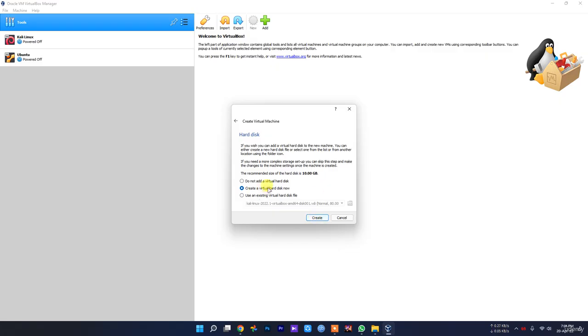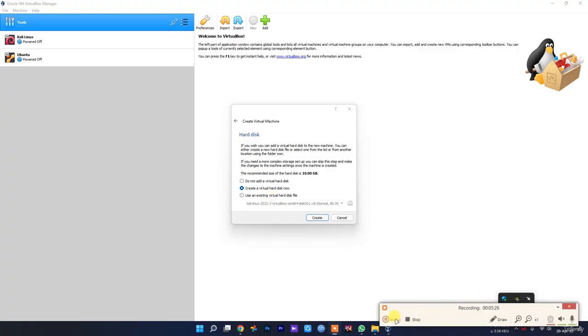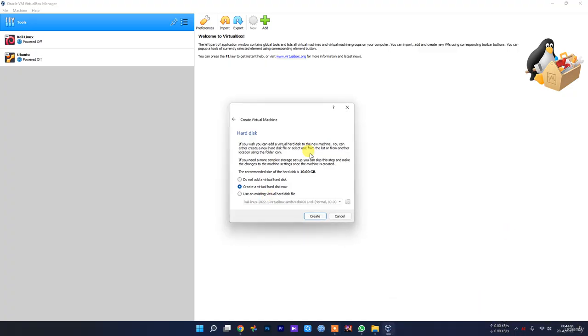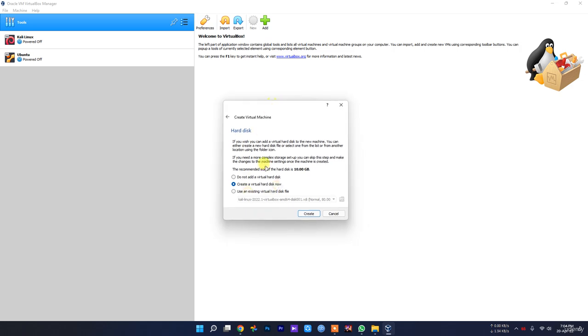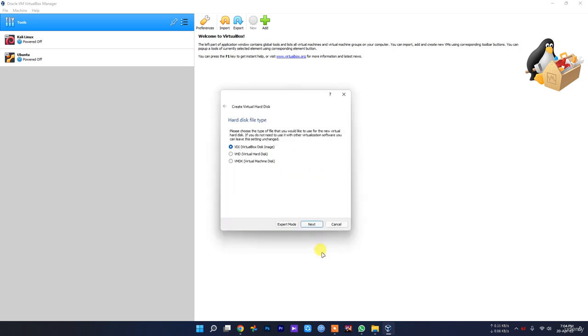Now you have to create a virtual hard disk. Just click create, then the hard disk file type should be the default, VDI, VirtualBox Disk Image. Just click next. Everything should be set as default as it is in here.